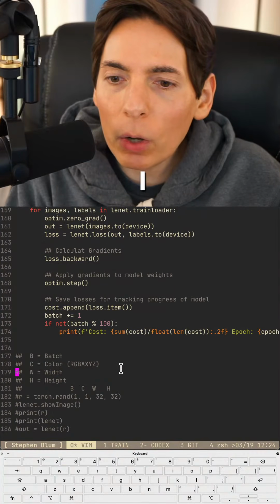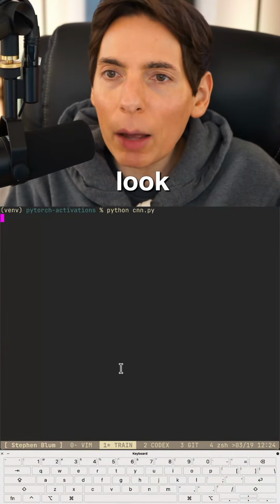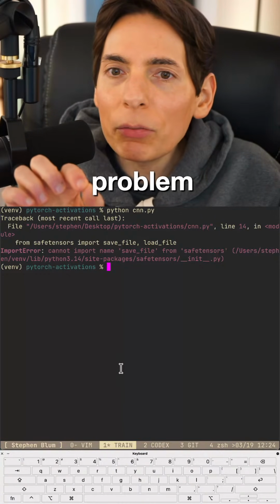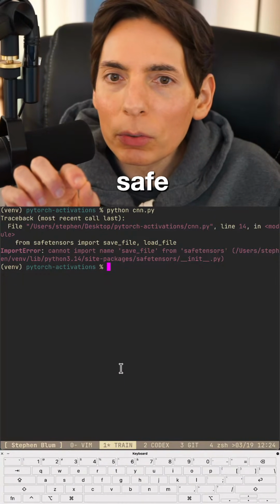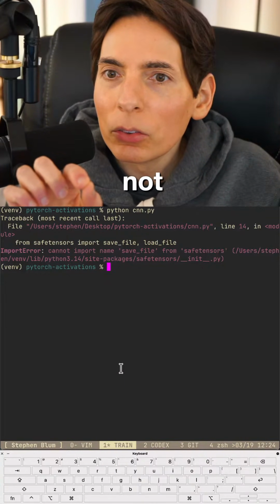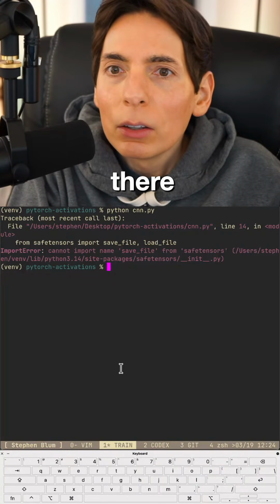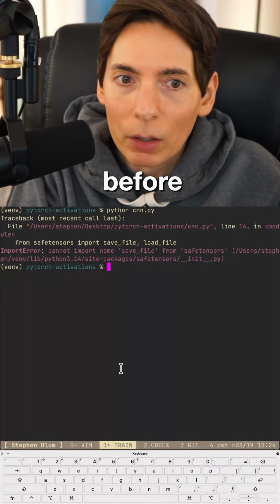I want to run this now and see if it's gonna look all happy and pretty. Let's make sure it looks good. Uh-oh, we got a problem. Can I import save file from safe tensors? Why not? Save file. It's save file right there. I've never done safe tensors before.